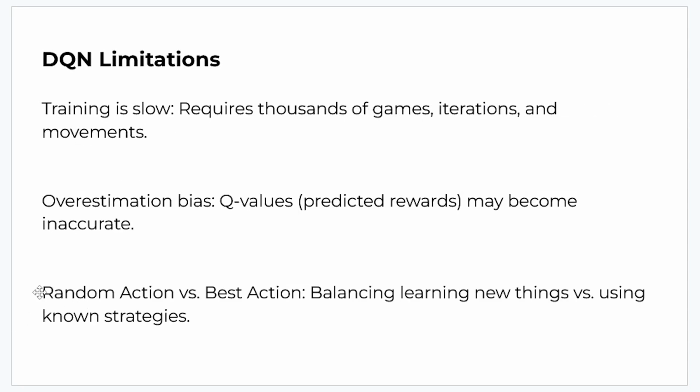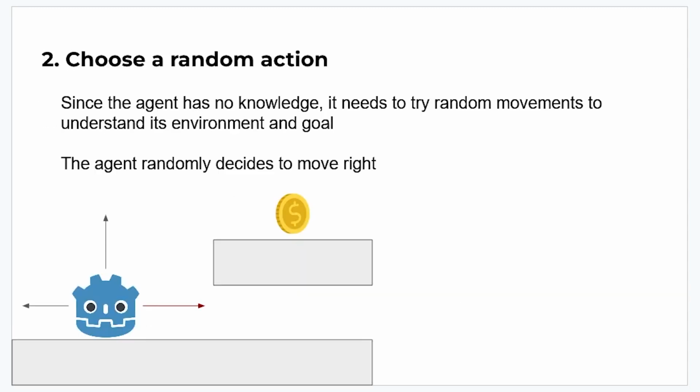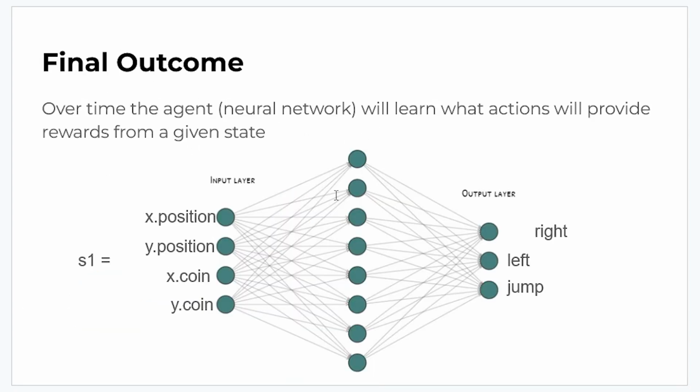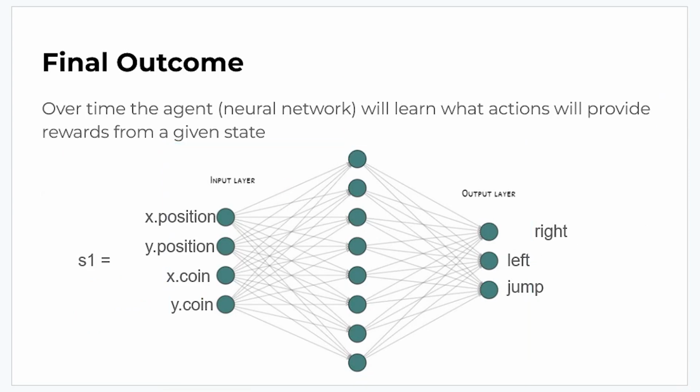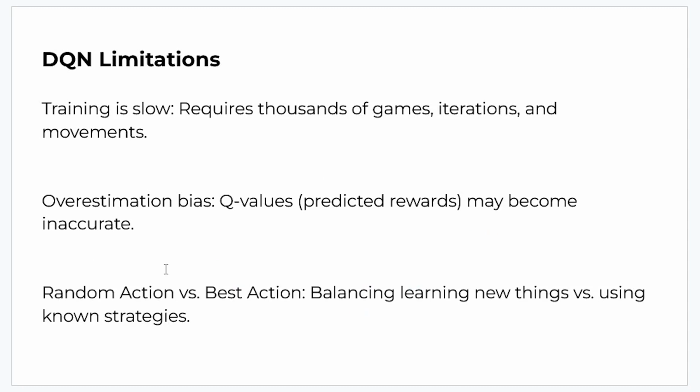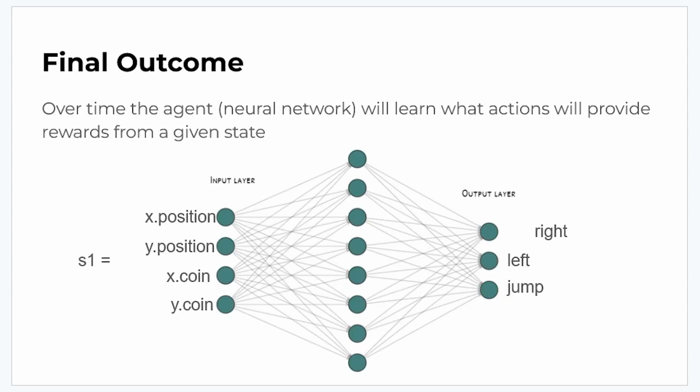So the next limitation is random action versus best action. It's hard to balance when it should learn new things and take random actions or when it should just use its learned neural network. So like I said, it's hard to decide when the agent should choose a random action or when it should just use its final outcome neural network and just trust this, rely on this. Because we can't just let the agent keep doing random actions, because it will never be able to play the game well because it won't be using the neural network.